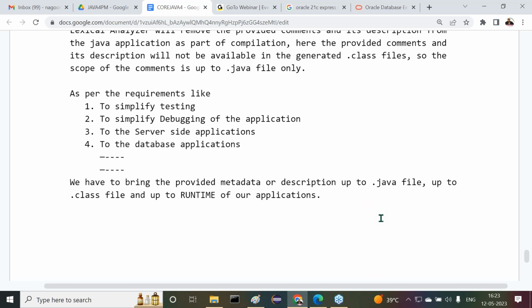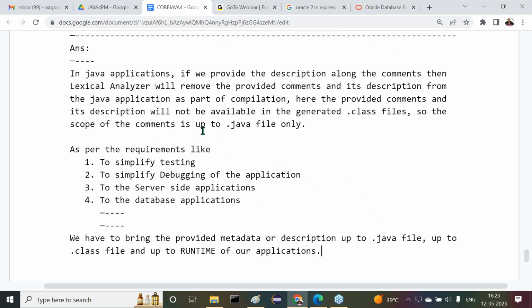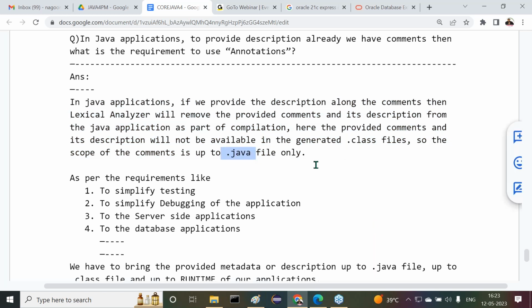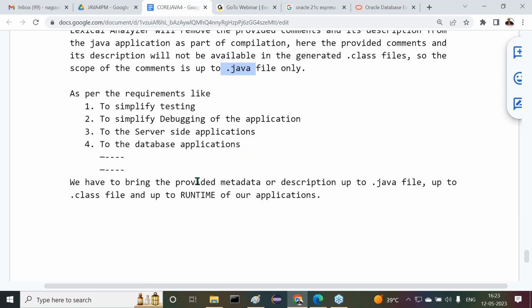This is our requirement. But if you provide comments and their description, they're available up to which files? The .java file only. But my requirement is to bring our description up to the .java file, up to the .class file, and up to runtime of our application. But comments are providing metadata up to the .java file only. Got it or not?